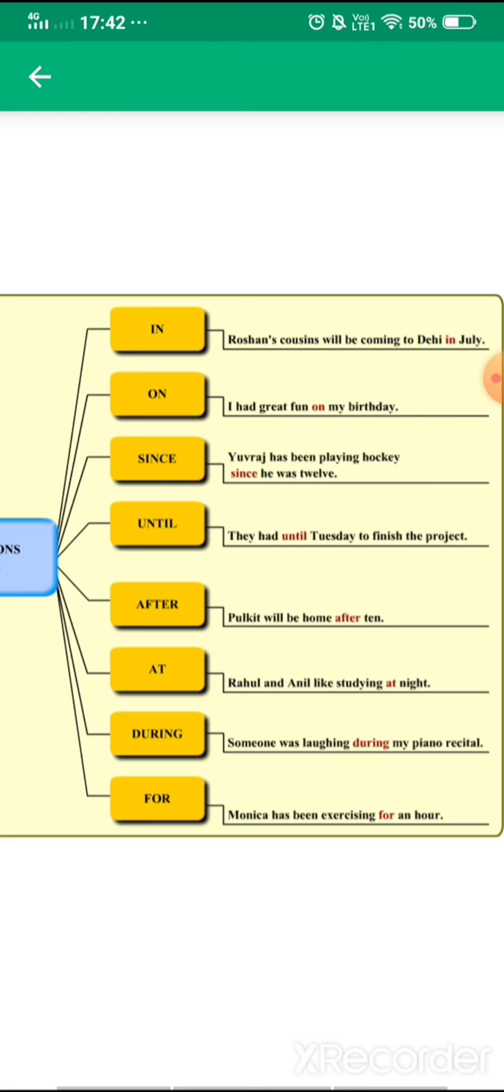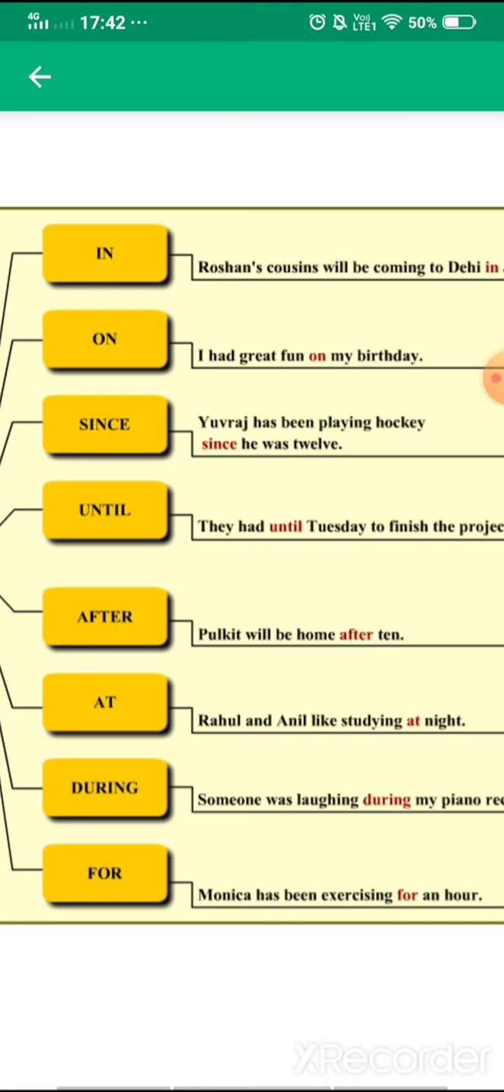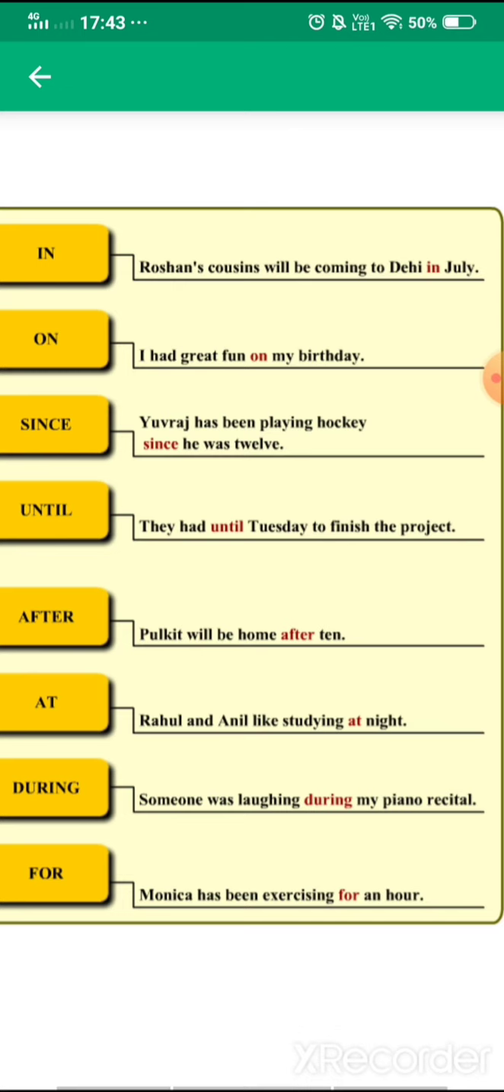Next is since. Now since and for, I think you must know, because while you have read the tenses also, you must have read the difference in where we will be using since and where we will be using for. So the term since we will be using for a point of time, and for we will be using for a period of time. Here you can see, Yuvraj has been playing hockey since he was 12. So point of time is given. Now here you can see the example of for: Monica has been exercising for an hour. So period of time is given.